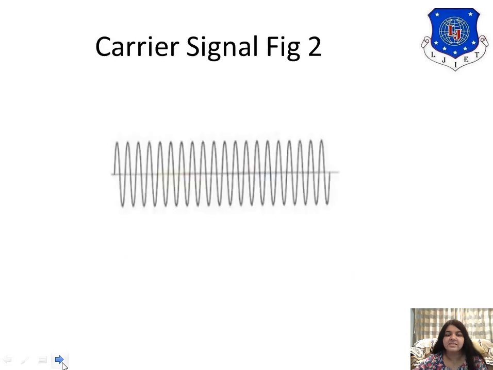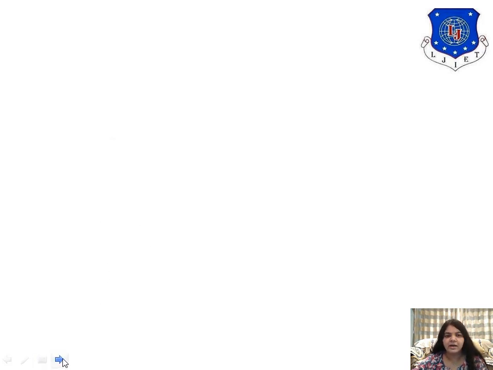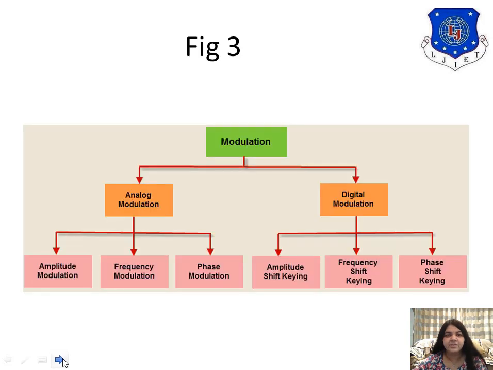Another signal is the carrier signal. All your information signals are low frequency signals. Now how can they reach a larger distance? By converting the low frequency to high frequency. So we need a base. Over here you can see the carrier signal on which your low frequency wave will travel and reach the higher end.